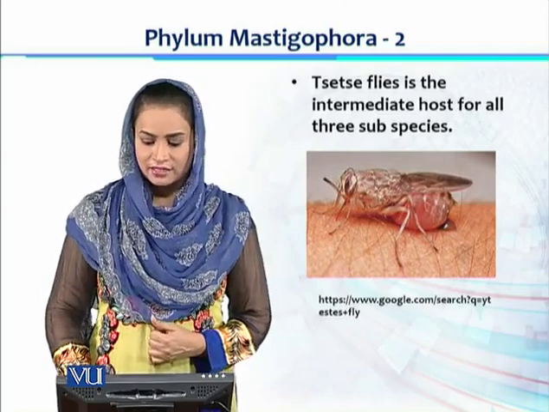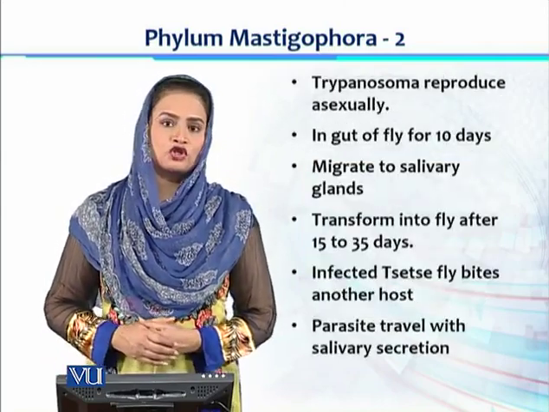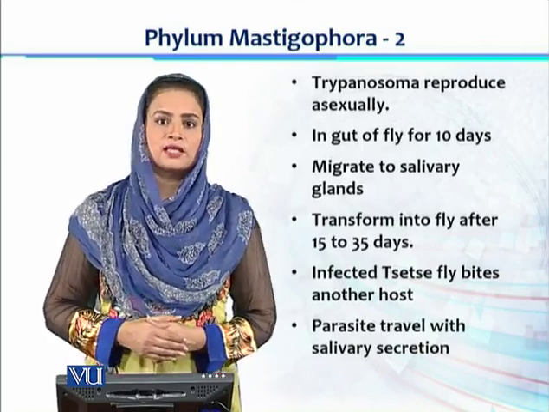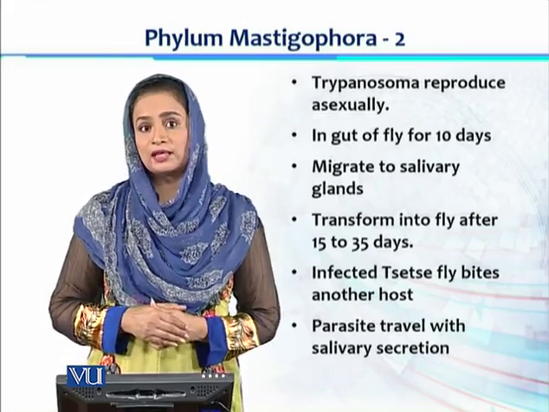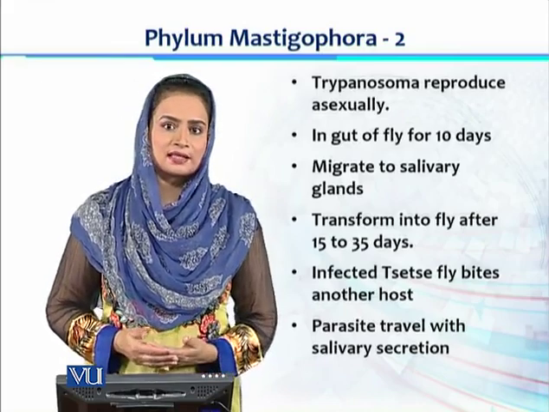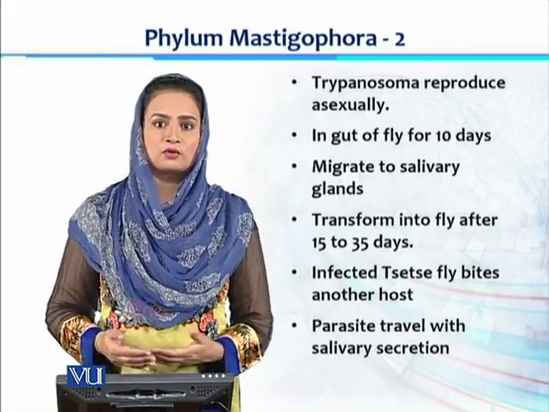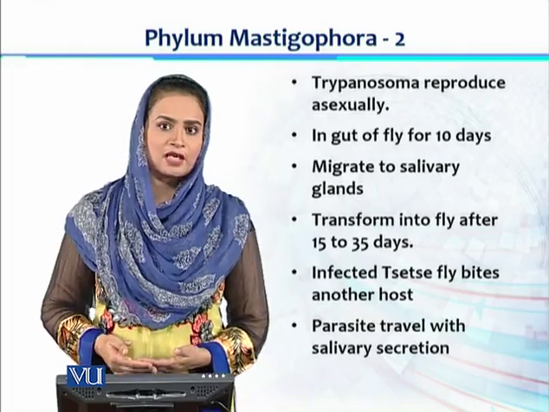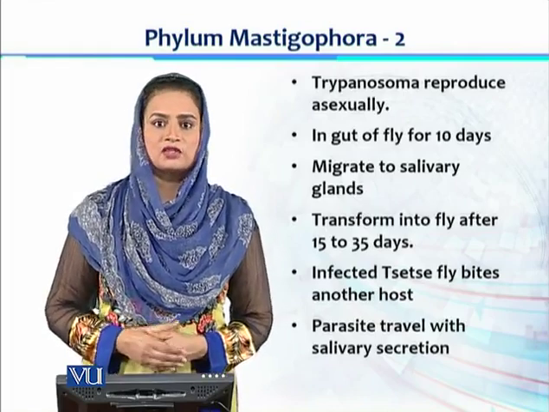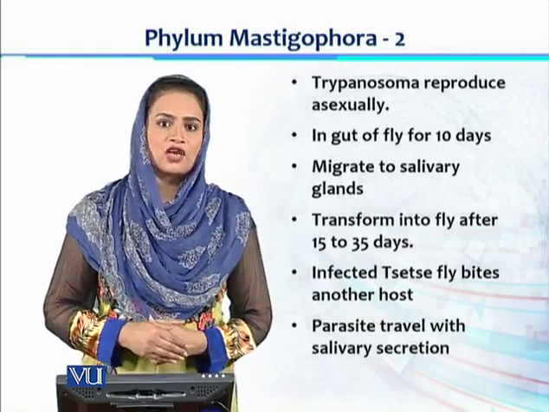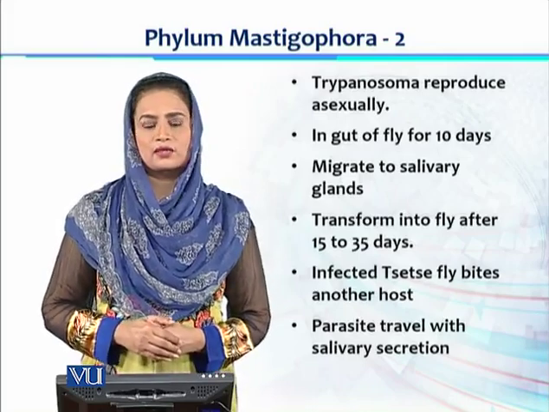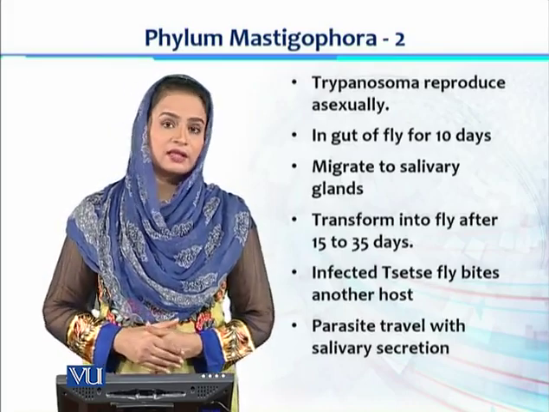So in the tsetse fly, Trypanosoma is reproducing asexually. It is present in the gut of the fly for 10 days. They enter its body when the fly bites an organism that is already infected with Trypanosoma, and they transfer into the gut. There Trypanosoma stays for 10 days and keeps reproducing asexually, and its number keeps increasing.